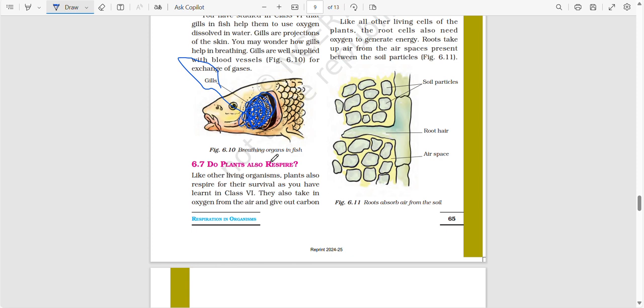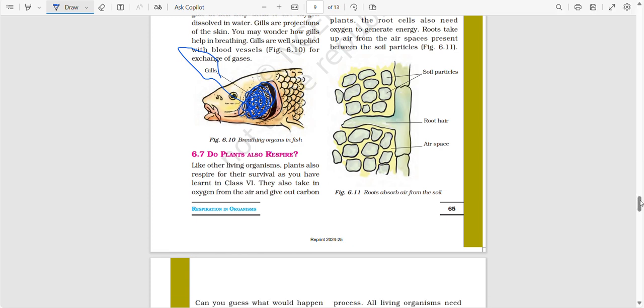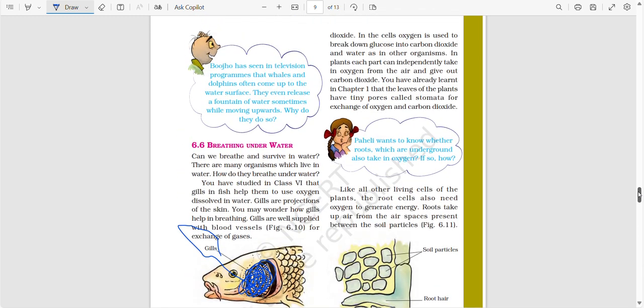They also take in oxygen from the air and give out carbon dioxide. In the cells, oxygen is used to break down glucose into carbon dioxide and water.